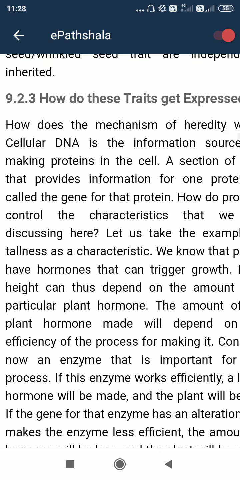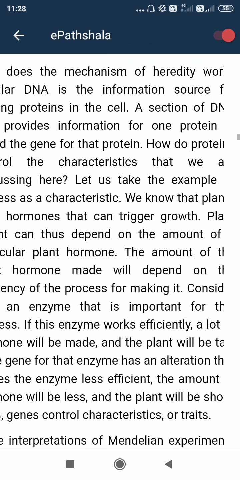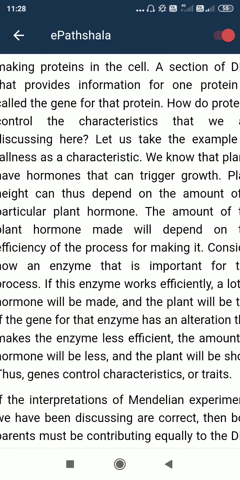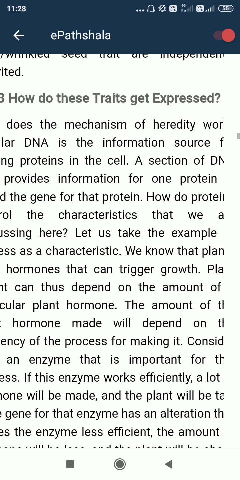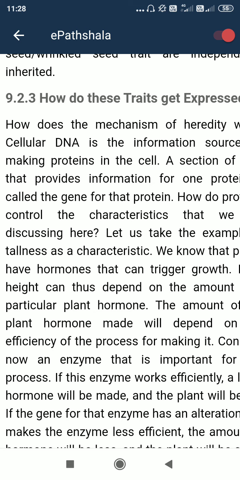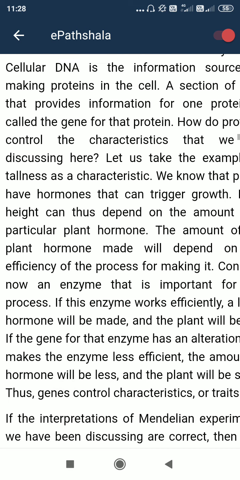How do these traits get expressed? I have discussed already that the gene is present in the DNA. Gene means actually it may be in the form of codons. I will discuss those later, I think that is in a higher class, but still I will cover it later. So a gene is present inside the DNA, deoxyribonucleic acid, that is present in the chromosome.